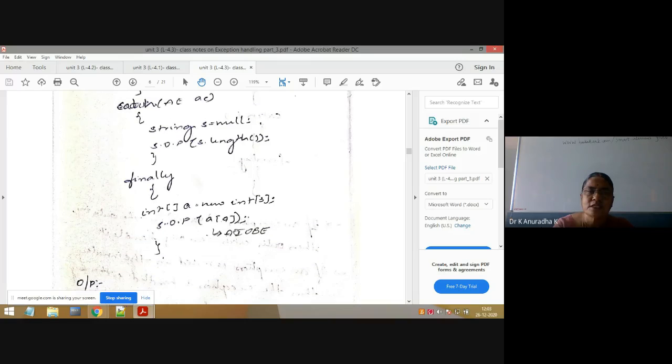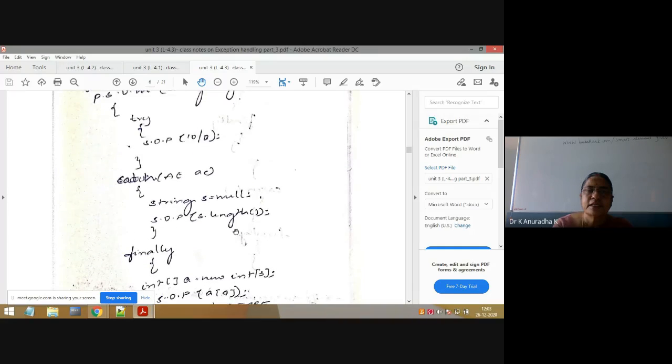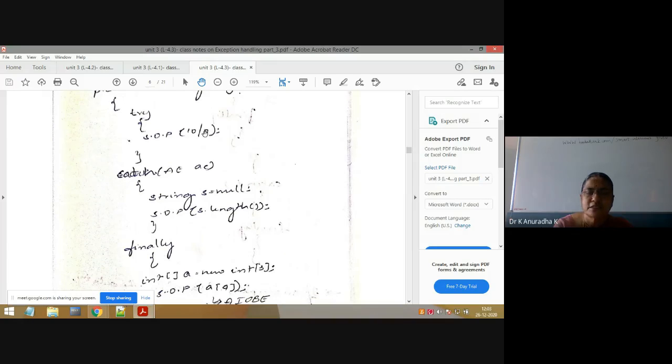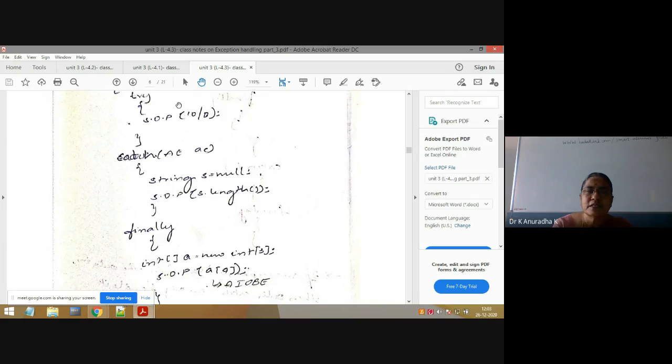So here if you see this program, it is a program on exception handling. Here in all the three blocks, exception is raised. Okay. Now this is arithmetic exception. From this try block, it will go to the matching catch block. This is the matching catch block. Again, exception is raised in the catch block. Okay. This is null pointer exception. Whether the exception is raised or not, or handled or not, the finally block will always be executed.